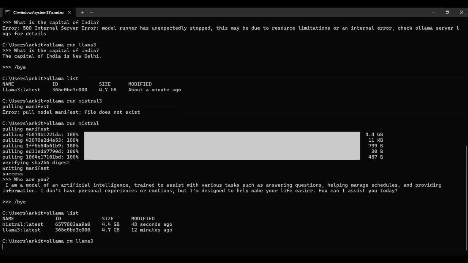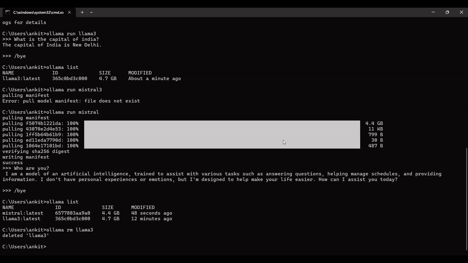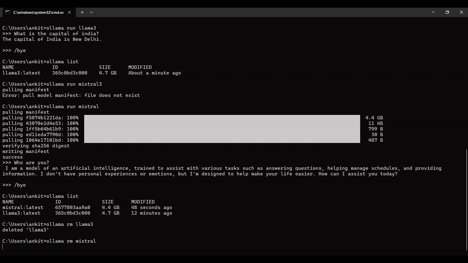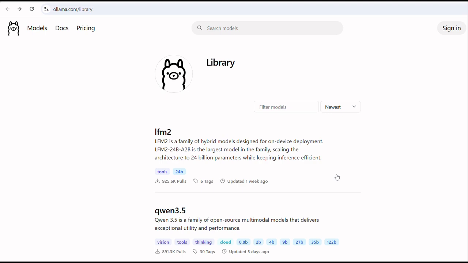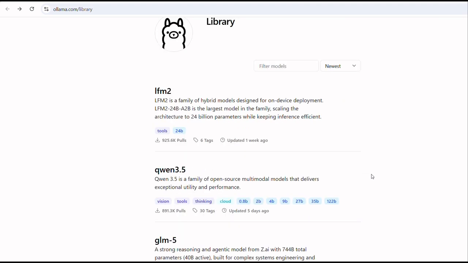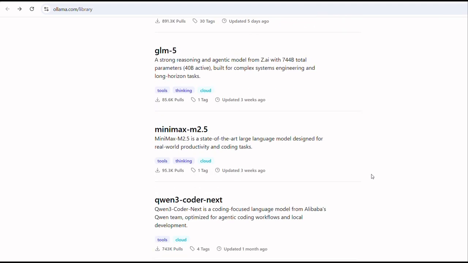Now let's see how we can delete an LLM from the laptop. For that, we need to run the ollama rm command. Once we run the rm command, that model will get removed from the laptop, as can be seen on the screen. Let us now check which LLMs are available with Ollama. On the screen is the library of LLMs which are associated with Ollama.